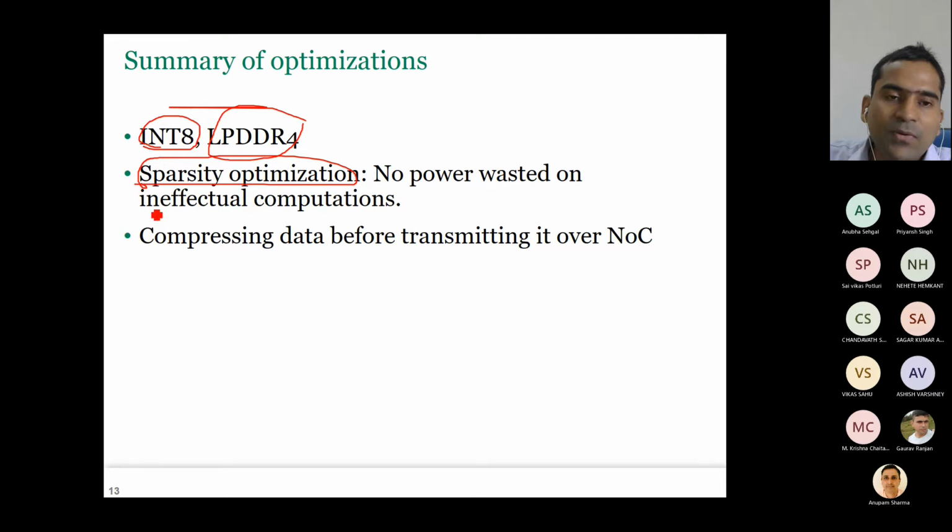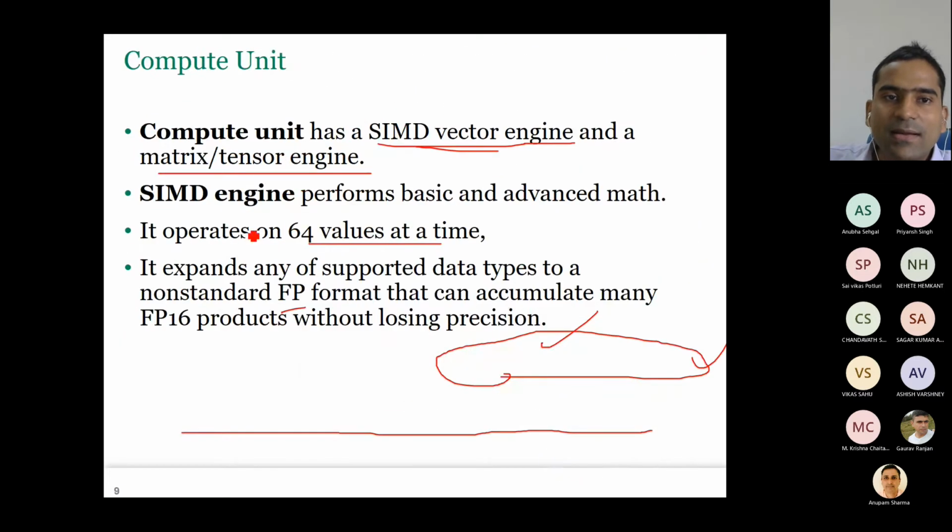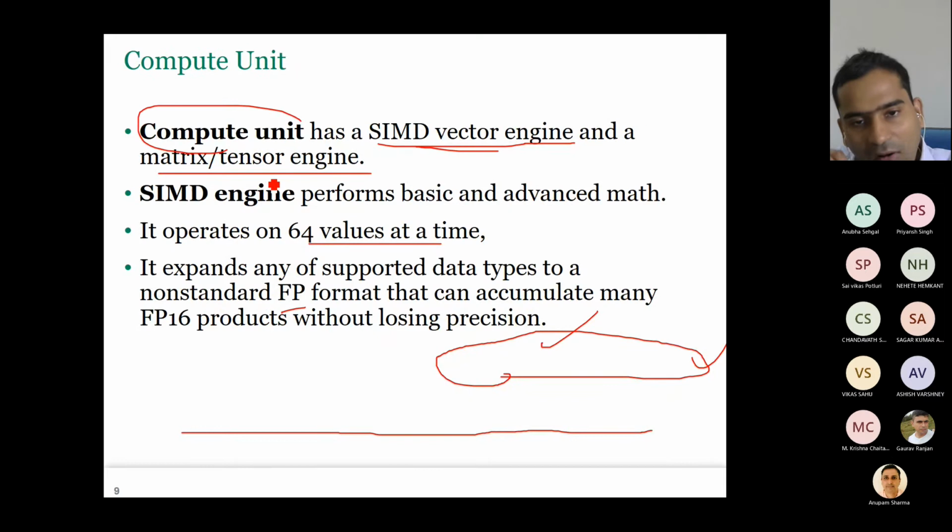Such computation is called ineffectual or trivial computation. If you remember my approximate computing, suppose we have y times x. Now, if one of them is 0, we know that the output is 0. So what is the point of doing such ineffectual computation? That's why the compute unit I showed already has that optimization, such that whenever it is multiplying, if one of the inputs is 0, it doesn't do the actual computation. It just skips that computation, so you save the multiplication power.